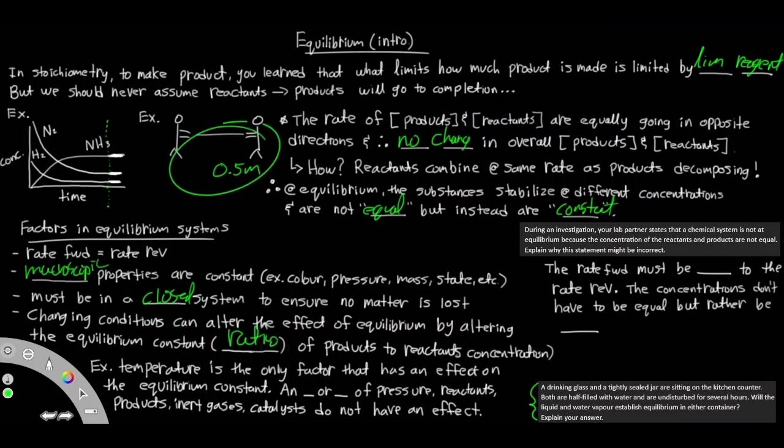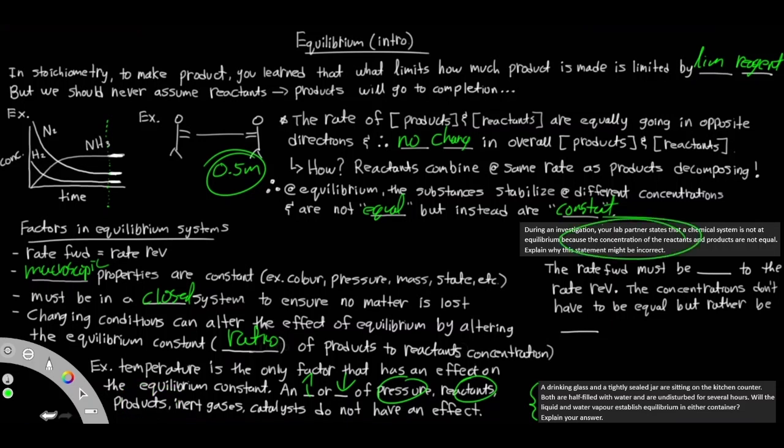So for example, this one over here, we moved it a little bit to the right initially. This person had a little bit of an edge. However, it's going to stay at 0.5 meters, okay? But there can be an alteration of this equilibrium if there's an external perturbation like temperature, okay? This is the only factor that has an effect on this equilibrium constant that can change this whole setup. An increase or decrease of concentration actually does not have an effect.